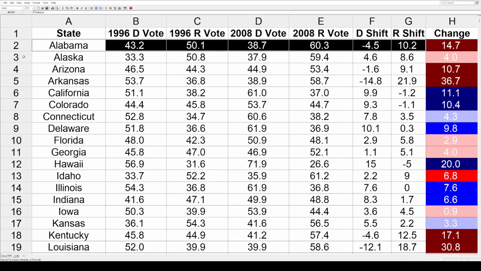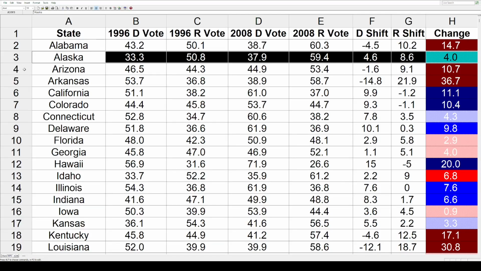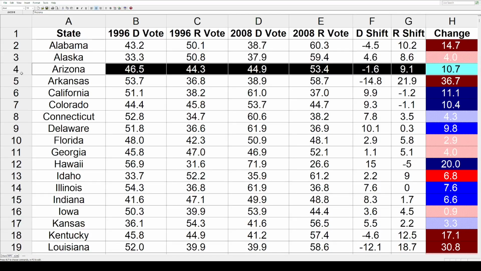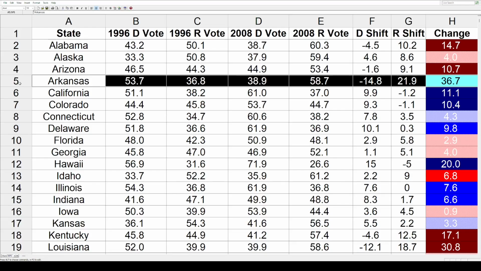Let's quickly go through the rest of the states. Alaska shifted 4% toward the GOP. Arizona, that was John McCain's home state in 2008, and that resulted in the state getting redder by 10.7. Arkansas had the biggest shift out of all the states. That's a massive shift in only a 3-election span, 36.7 toward the Republicans.